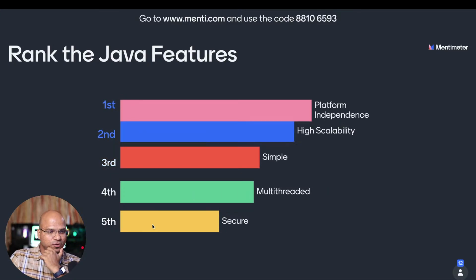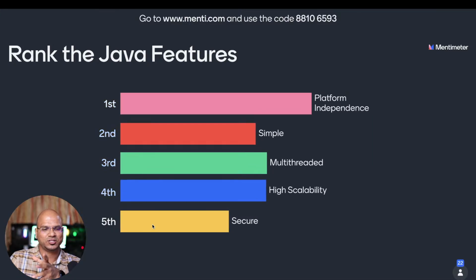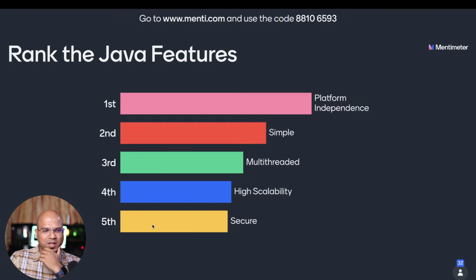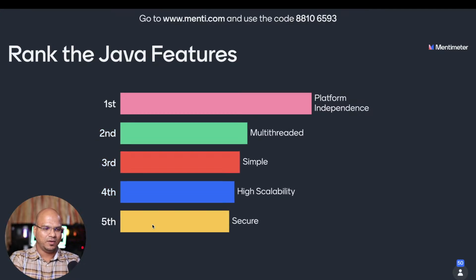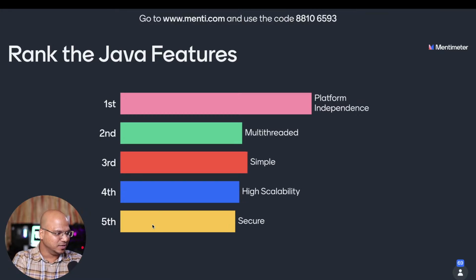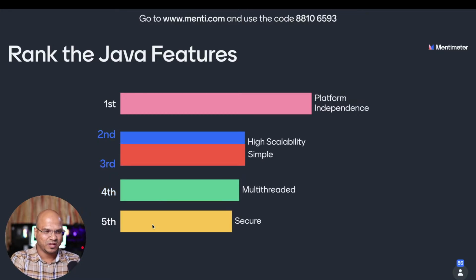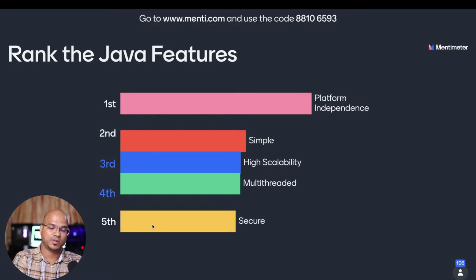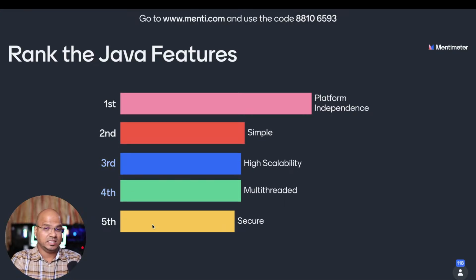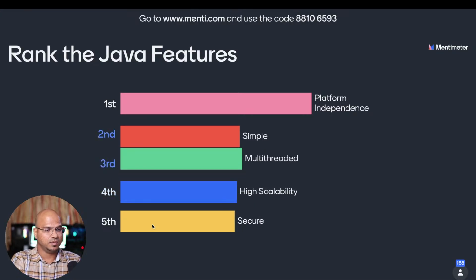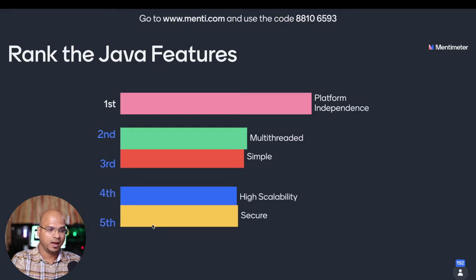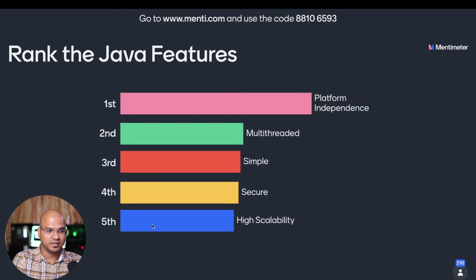And majority of you are saying simple. Okay, it just changed. Now you are selecting platform independence. I will tell you my ranking once you complete your answers. So independence, yes, Java is platform independent. Java is simple to use. Java is highly scalable. Java supports multi-threading, and it is secure by default.